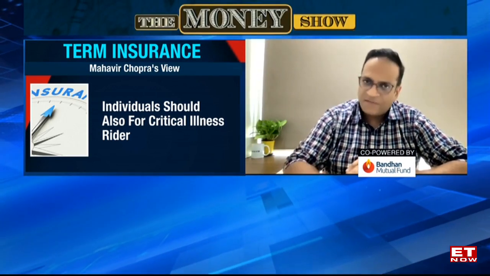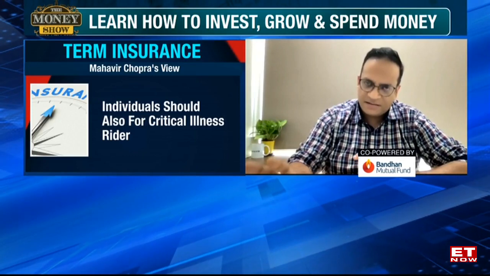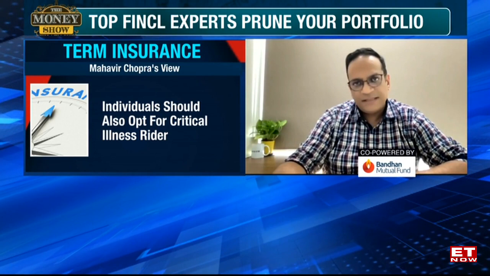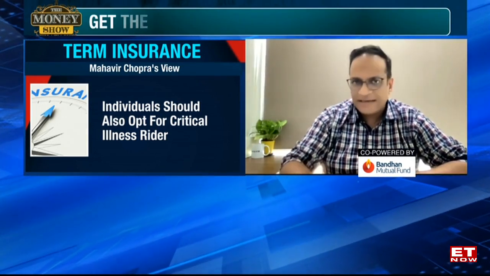So, term insurance covers all kinds of deaths, apart from the first year exclusion on suicide. So, it will cover you for critical illness related deaths also. Critical illness rider is an additional rider which will pay you for a critical illness diagnosis that has happened before, obviously, a death, and it will pay the family so that they can take care of the medical needs and the loss of earnings that happens because of a serious illness.